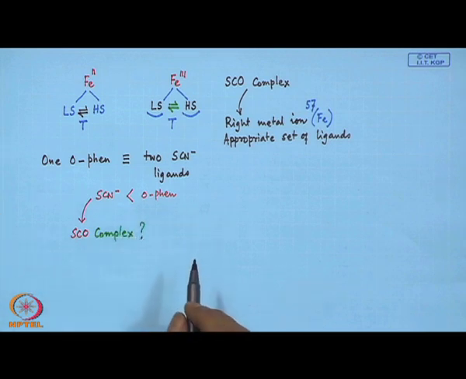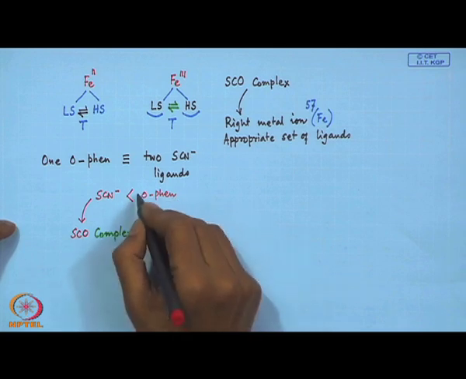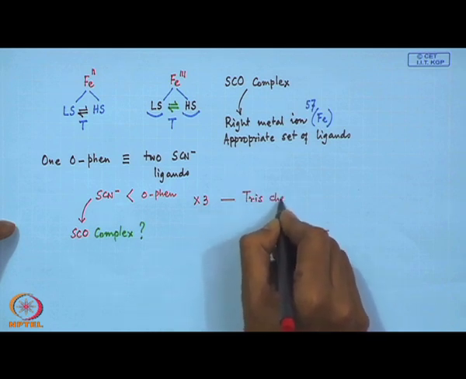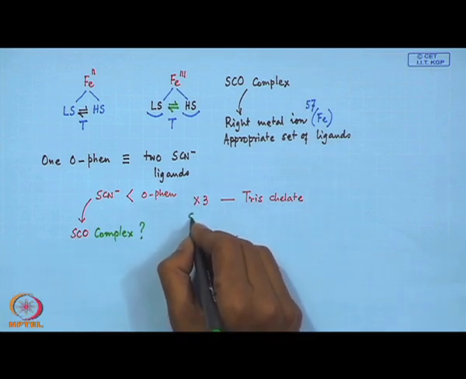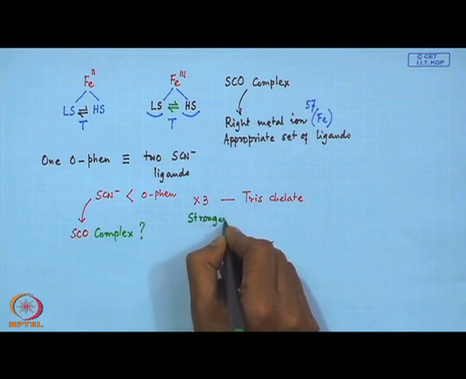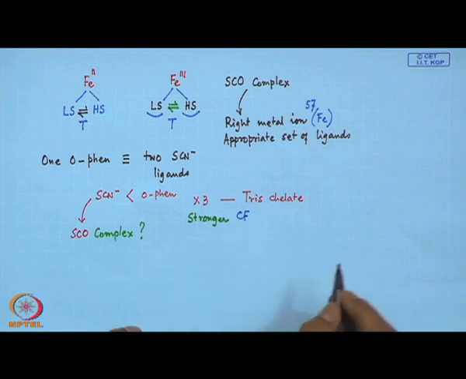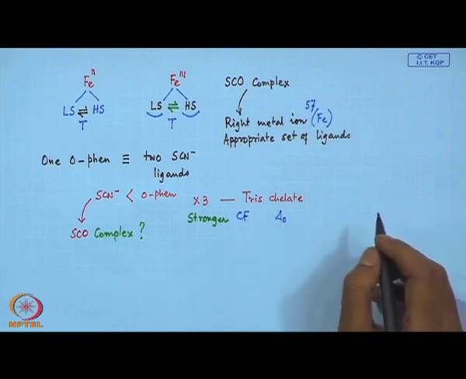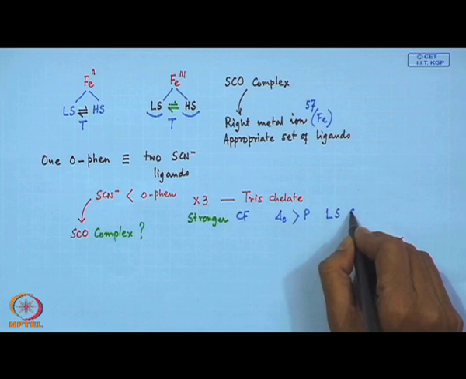When the ligand is strong enough, such as phenanthroline, and we provide 3 in that triskelate, that means we have a stronger crystal field, in which delta octahedral is greater than P, and we end up with the low spin situation.